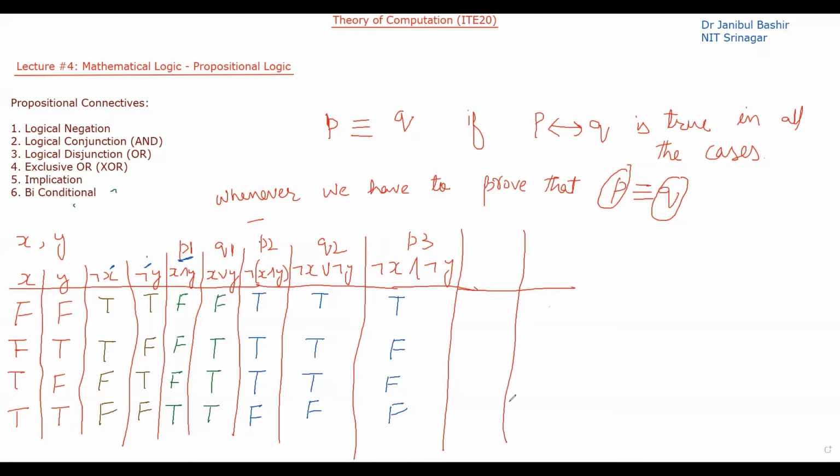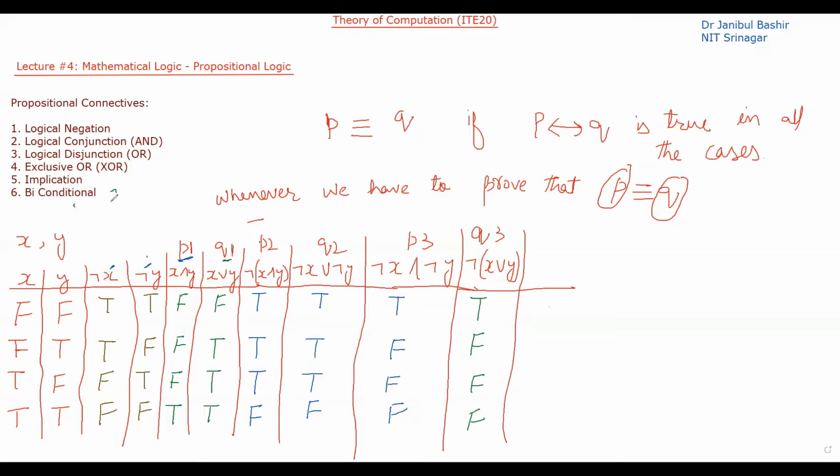The other one that I missed is the last one, let's take Q3. Let's do not of x or y. Here, with brackets, I am writing that first I have to perform x or y, then apply the not. So x or y is false, true, true, true. So its not will be true, false, false, false.